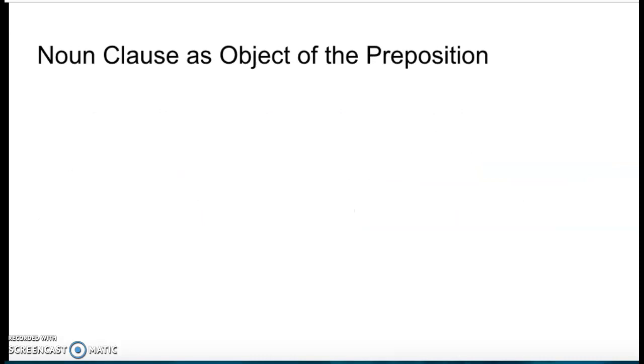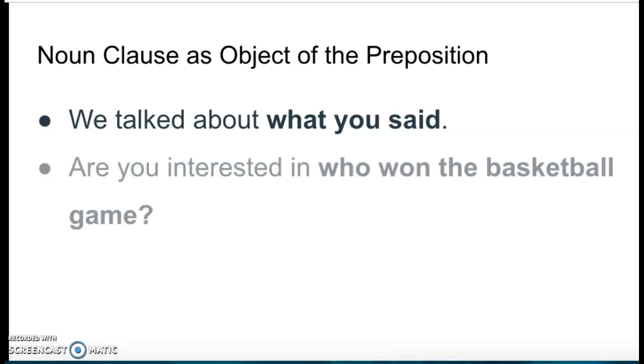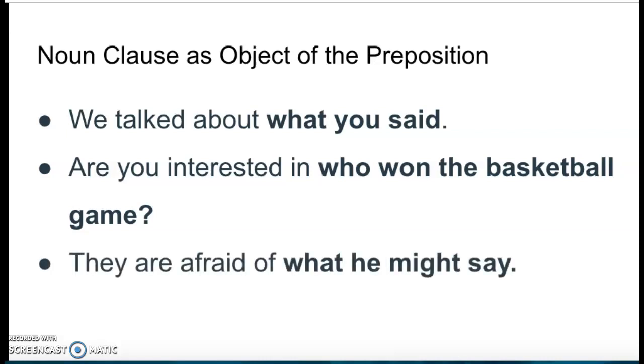And finally, noun clause as object of the preposition, so coming after a preposition. So we talked about what you said. About is our preposition, and then what you said is the noun clause. Are you interested in who won the basketball game? In is our preposition, and then who won the basketball game is our noun clause. And then finally, they are afraid of what he might say. We have our preposition of, and then our noun clause.